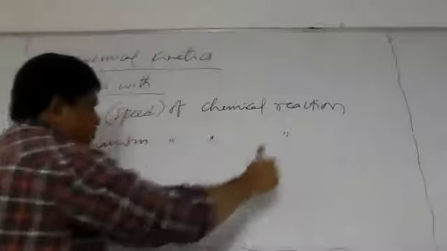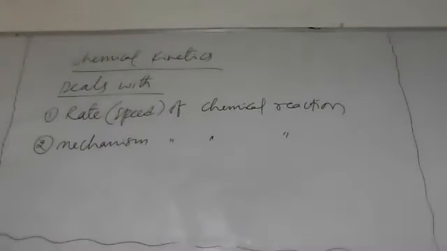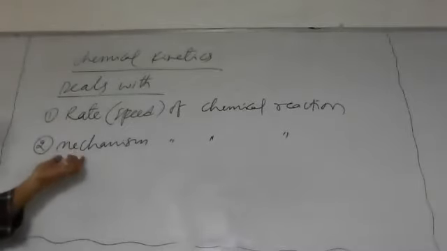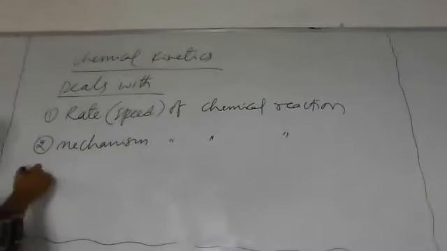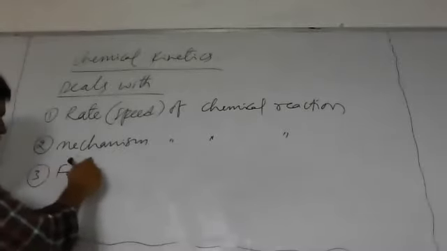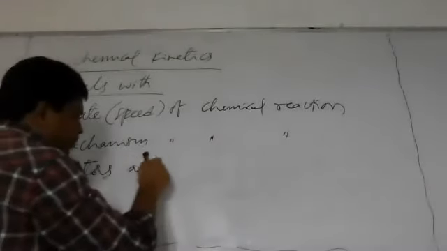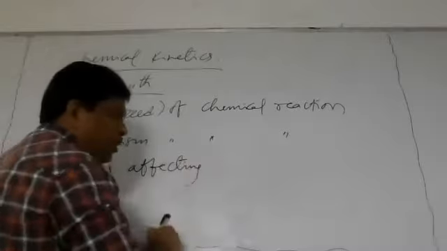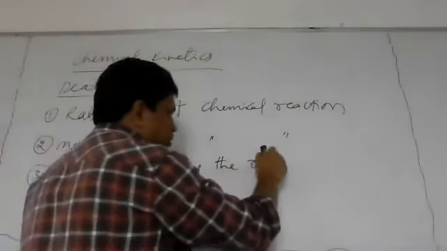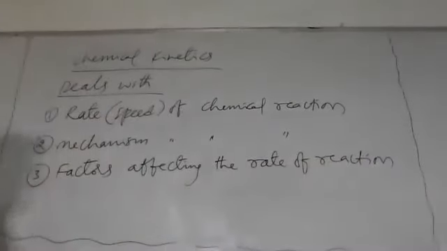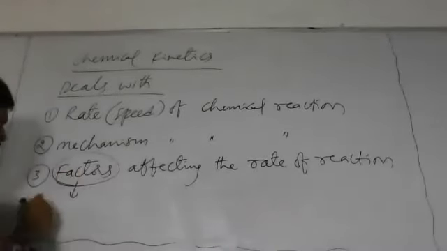Mechanism of chemical reaction means the path of chemical reaction. The path in which the reactants are converted into products is called the mechanism of chemical reaction. So, rate of chemical reaction and mechanism of chemical reaction. Next, factors. Chemical kinetics also deals with the factors affecting the rate of reaction. These can also be explained by chemical kinetics.